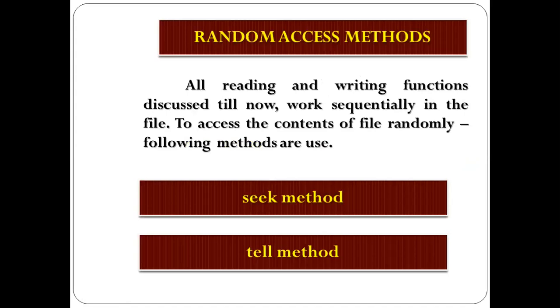Now random access methods, random accessing values. With the previous class also we have discussed this, and I am explaining in detail. This is for searching and this is for printing. Seek and tell, both methods can be used. All the reading and writing functions discussed till now work sequentially in the file. To access the content of the file randomly, any characters, anything you can access randomly, these two methods can be used.